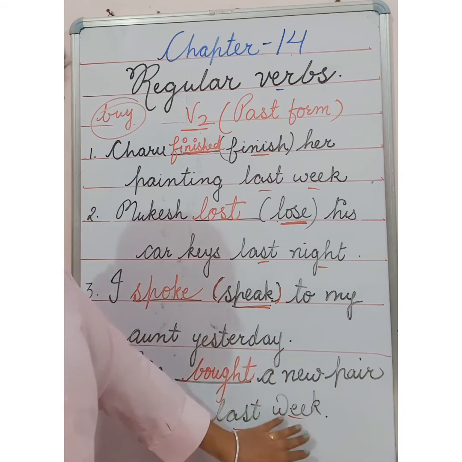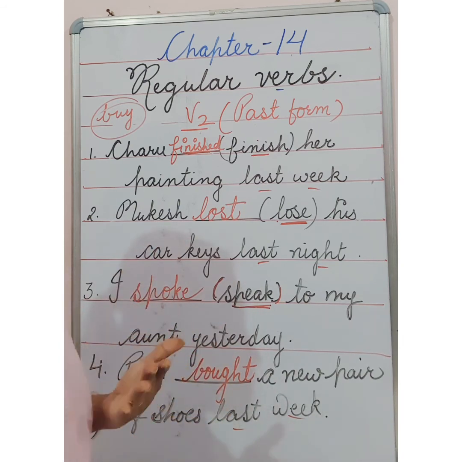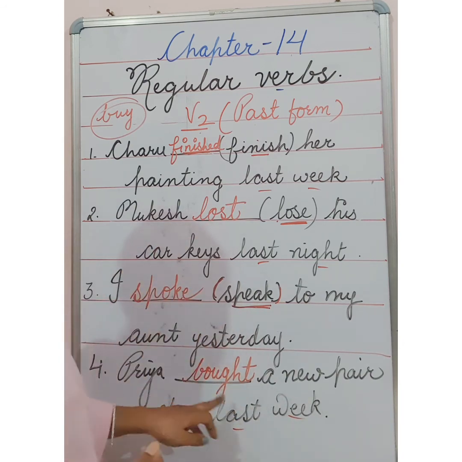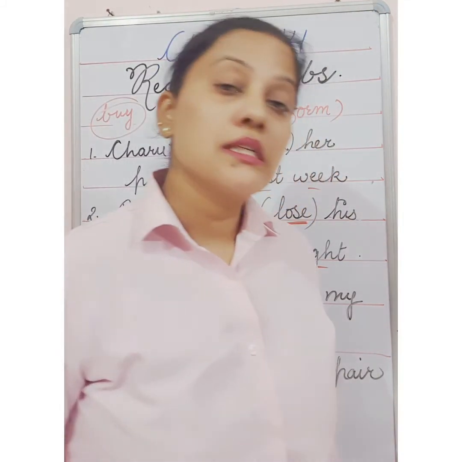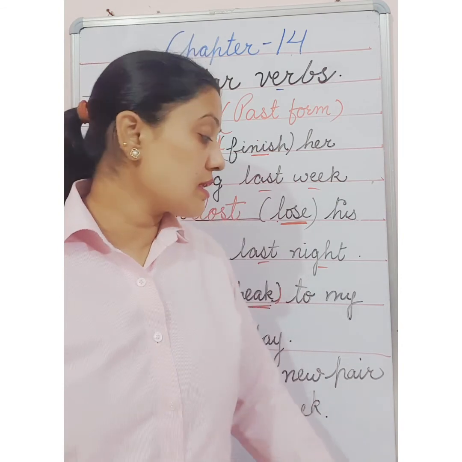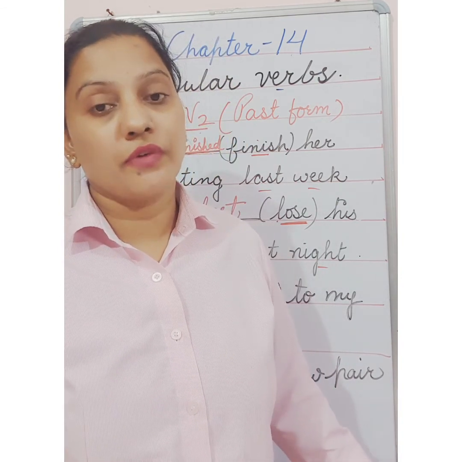So here the word is not given to you. You can write Priya lost a new pair of shoes last week. Lost also we can use, purchased also we can use. Whichever doing word you feel is suitable according to the sentence, you can use in this question number C. Okay, so this is our chapter number 14, regular verbs.